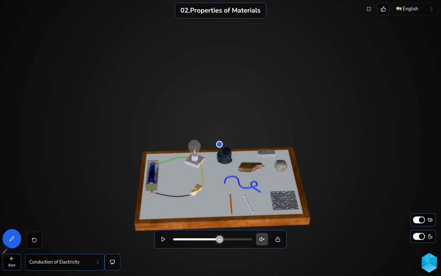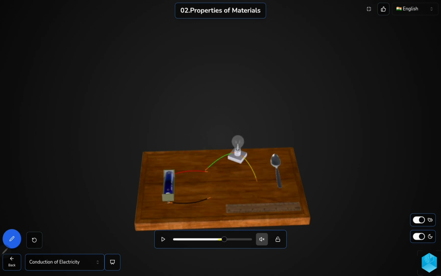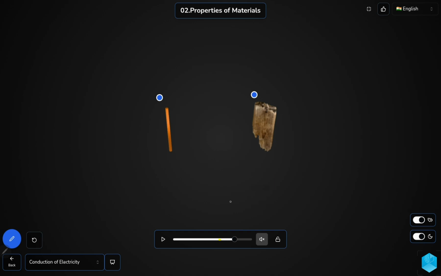Now if we place a metal, here is a silver foil. The silver foil is a good conductor of electricity, so you see the bulb glowing. Next, if we place the spoon, the bulb glows because the spoon is a conductor. In place of the spoon, if we keep the plastic ruler, that is your scale, then it is a bad conductor of electricity. So here we can conclude that some substances are good conductors and some are bad conductors of electricity.